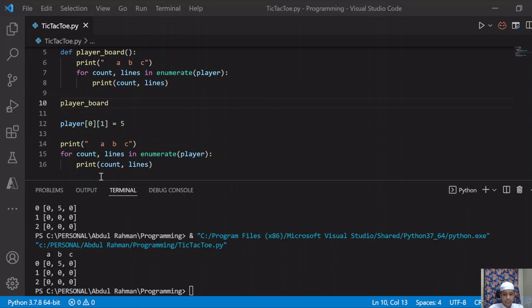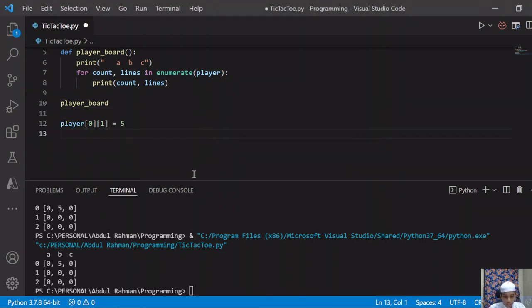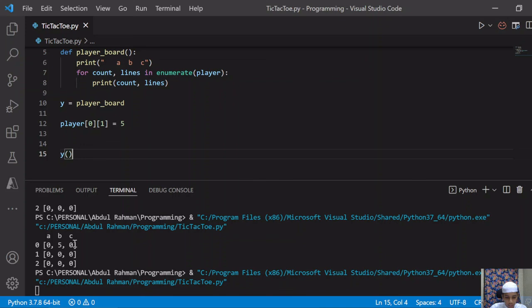Now I will remove this block of code. I can do one more thing, I will show you that. Now I will give you this y: y equals player board. At the end, I will give you a y. So now if I run this program, as you can see here, it's showing this game board.